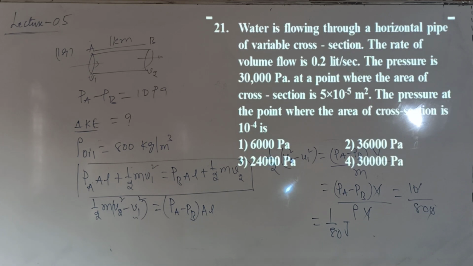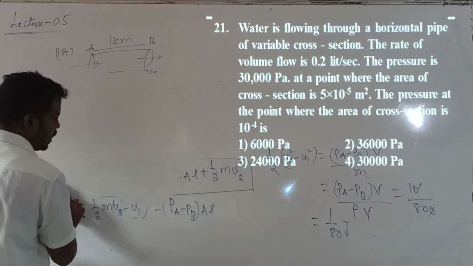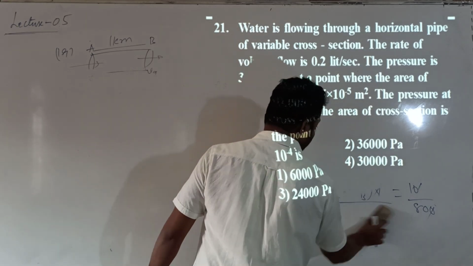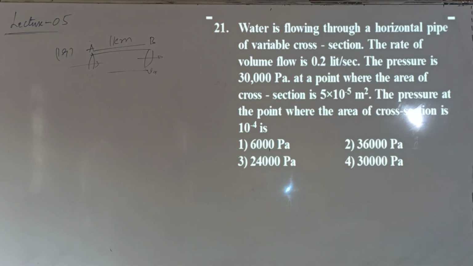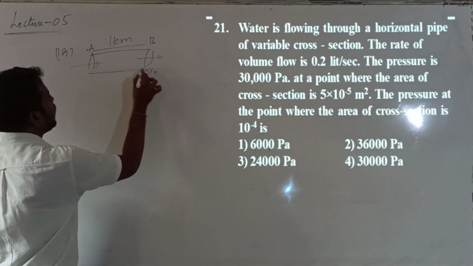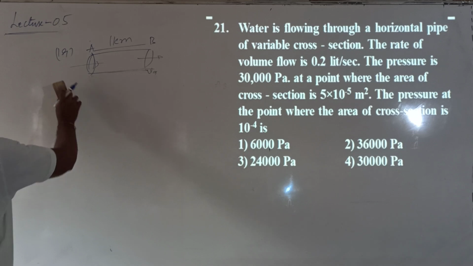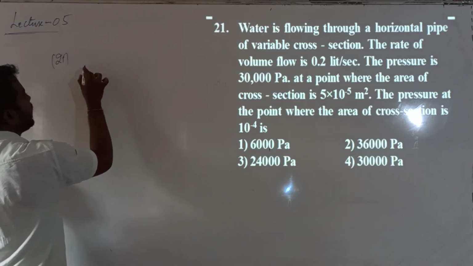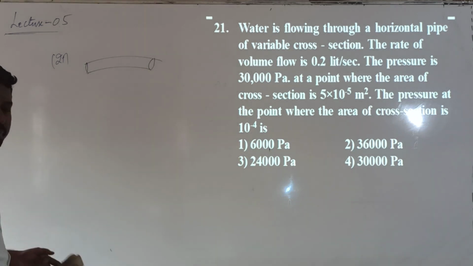Next, question number 21. Even this question is based on Bernoulli's theorem. Water is flowing through a horizontal pipe of variable cross section area. In this question, the area of cross section value is not seen. Let me consider one horizontal pipe of variable area of cross section.